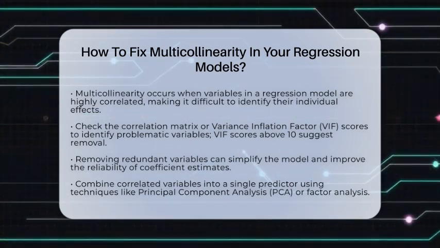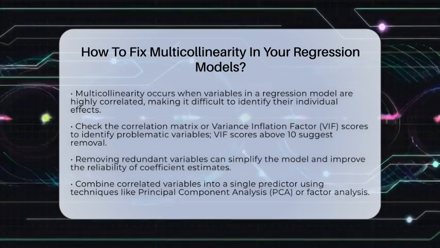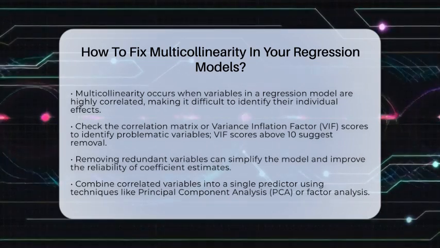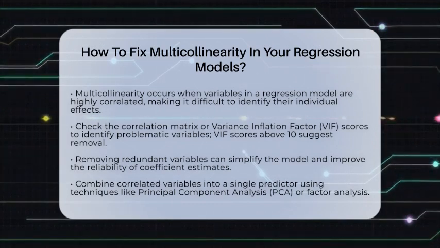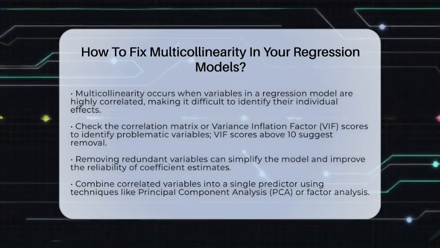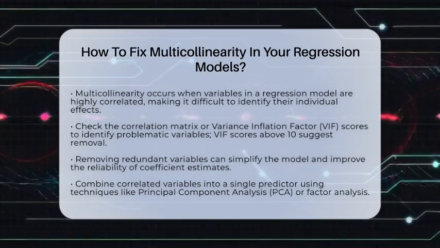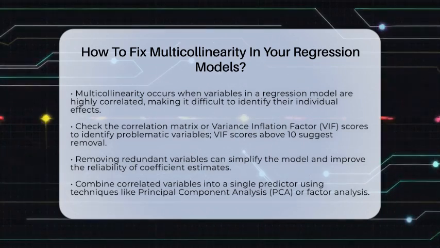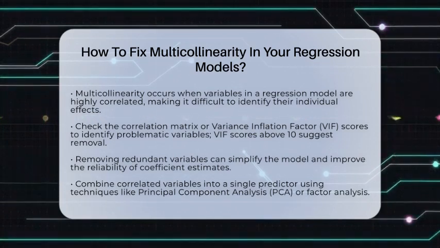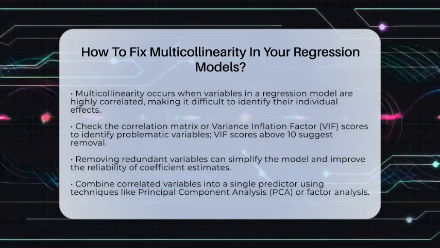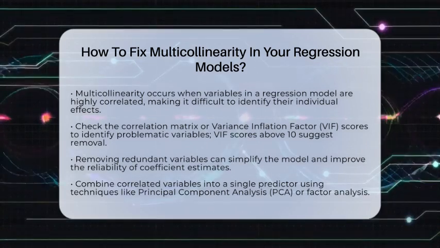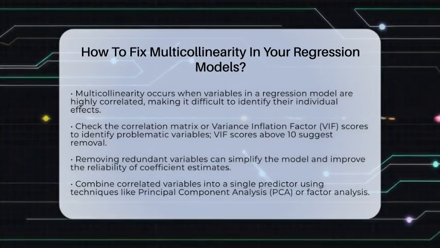First, look at the correlation between your variables. If two or more are highly correlated, consider removing one of them. You can check this with a correlation matrix or calculate variance inflation factor scores. Variance inflation factor tells you how much a variable's variance is inflated because of multicollinearity. If the score is high, say above 10, it's a sign you should think about dropping that variable. Removing redundant variables simplifies your model and makes your coefficients more reliable.